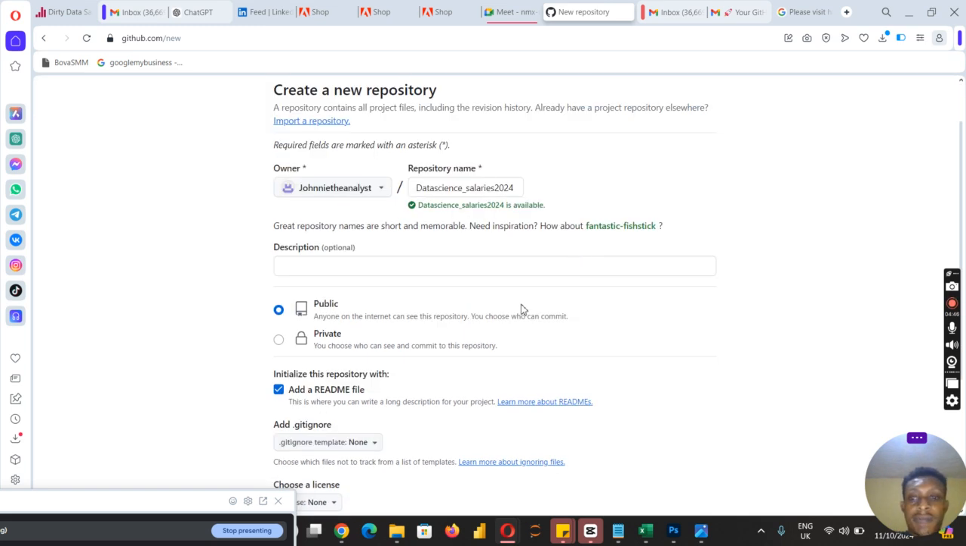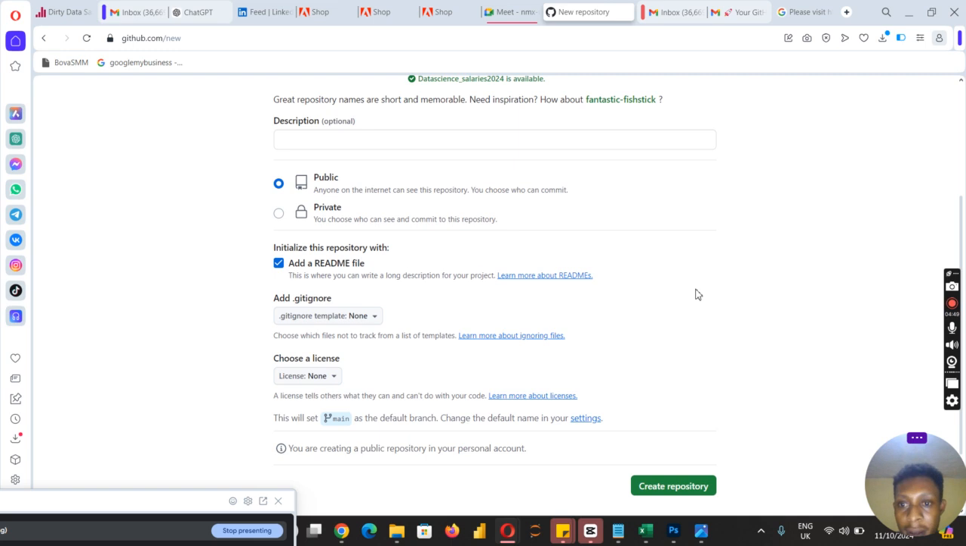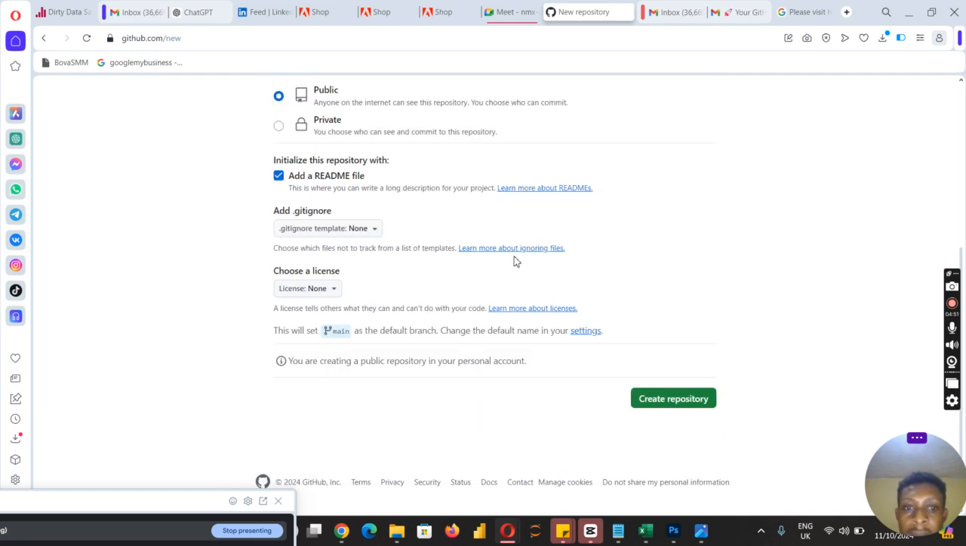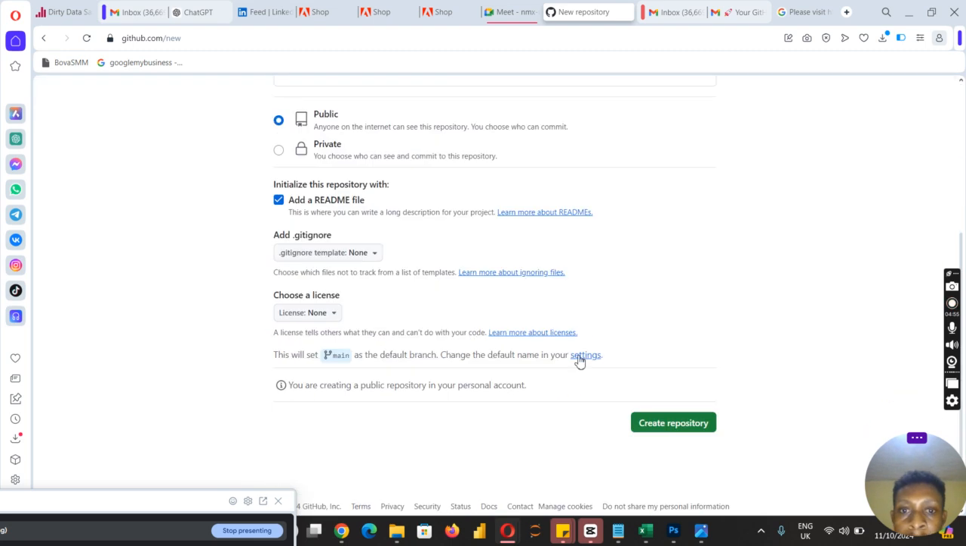So I'll move on. Here, we can now add the files. Let's go up. Okay, the file is done. Create your repository. Click on create.